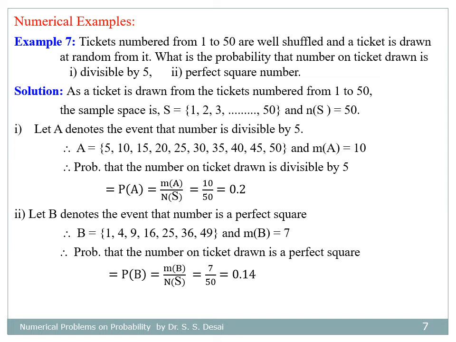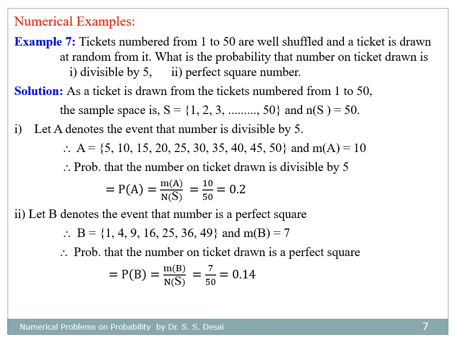Now let us denote the event A as the event that number is divisible by 5. There are only 10 numbers between 1 and 50 which are divisible by 5. Those numbers are 5, 10, 15, 20, 25, 30, 35, 40, 45 and 50. Therefore, number of favorable cases n of A is equal to 10, and therefore the probability that the number on ticket drawn is divisible by 5 equal to 10 divided by 50 equal to 0.2.